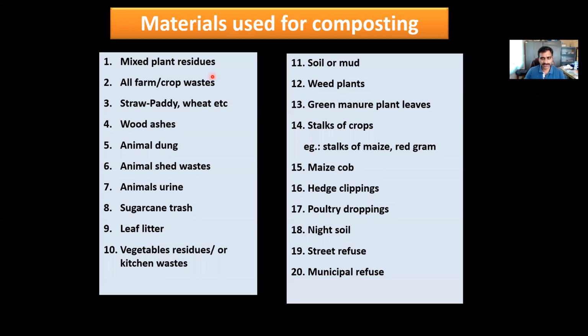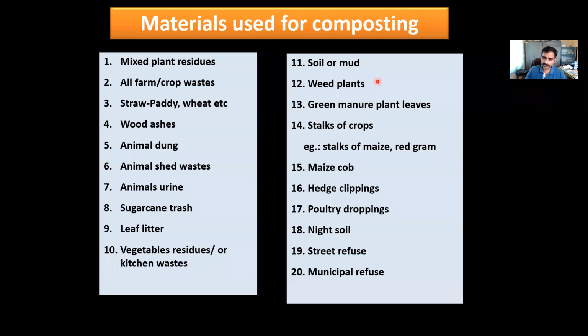Mixed plant residues, all farm or crop waste, all types of straw, paddy, wheat, bajra, any millets, wood ashes, wood powder, all animal dungs, all waste which originates from cattle sheds or animal sheds, unfed fodder and other things, animal urine, sugarcane trash, leaf litter, whether fresh leaves or dry leaves, vegetable residues or kitchen waste, soil or mud.